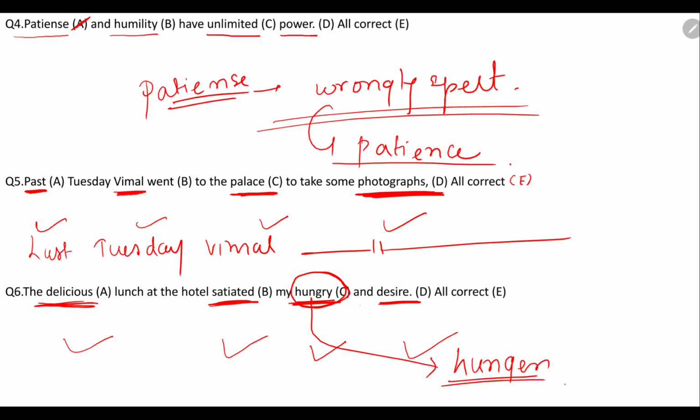Alright, it means जो delicious food था, for the lunch at the hotel, उसने मेरा hunger satisfy किया. The food has satisfied my hunger, not hungry. Hungry means I am hungry. Basically मुझे भूख लगी है, we say I am hungry, right? But for hunger, the food satiated my hunger. It means the food has satisfied my hunger. Hungry नहीं आना चाहिए था, hunger आना चाहिए था. So this is the word that has been used here, which is inappropriate for the sentence, which is option number C, that is hungry. Okay, moving on to the next question.